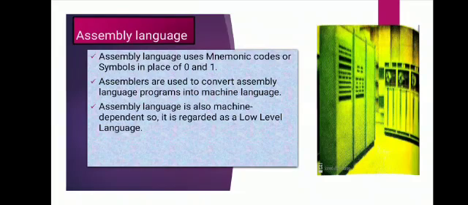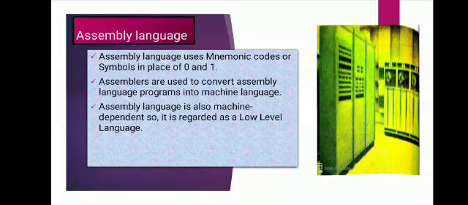Let's take an example. Suppose we go to a different country and we don't know their language. We know English and Hindi, but the Spanish language we don't know. So we need a mediator who translates our English language to their Spanish language and their Spanish language to our English language.